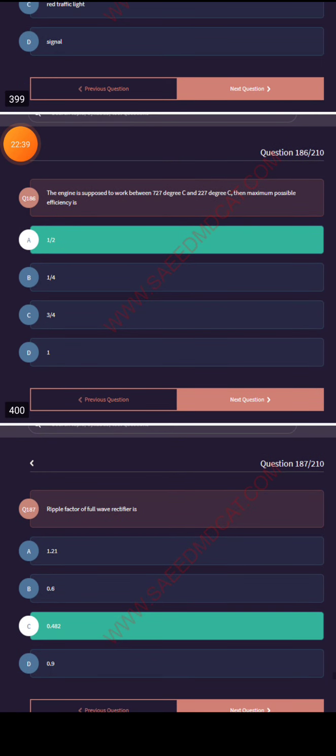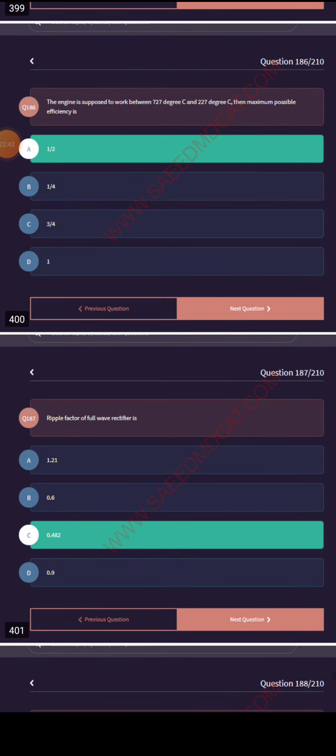The ripple factor of a full wave rectifier is 0.482. Ripple factor of the full wave rectifier, 0.482.